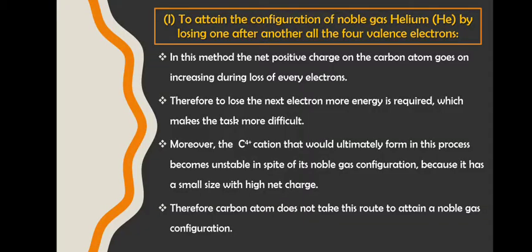So in this method, the net positive charge on the carbon atom goes on increasing during loss of every electron. So carbon can become 4 positive, right? So see this C4+ cation that would ultimately form in this process becomes unstable in spite of its noble gas configuration, because it has a small size with high net charge. So carbon will not take this route to attain a noble gas configuration.